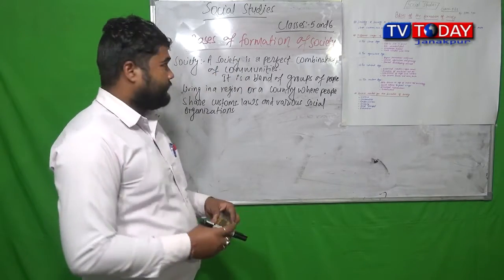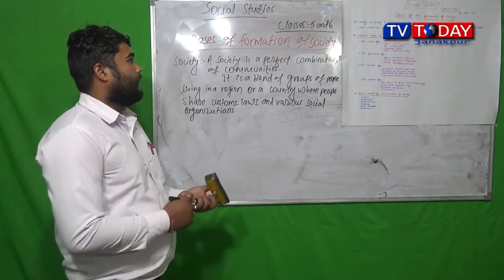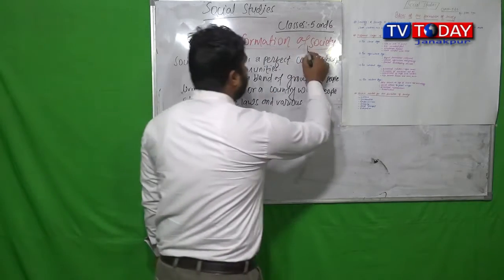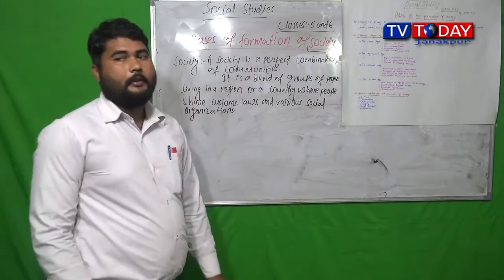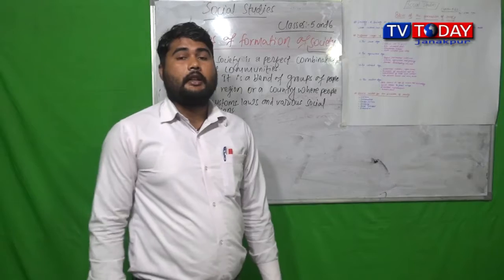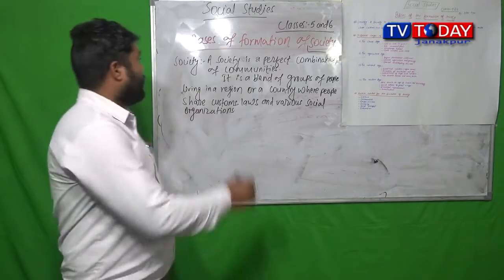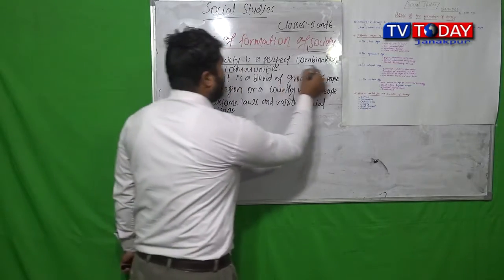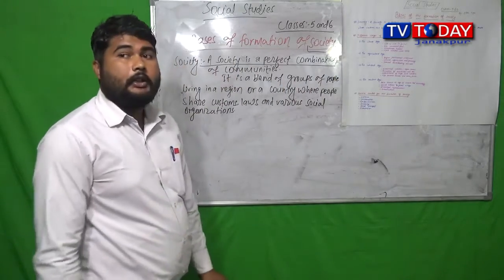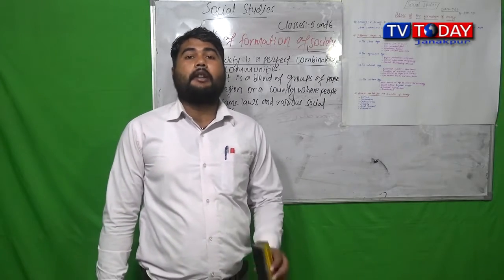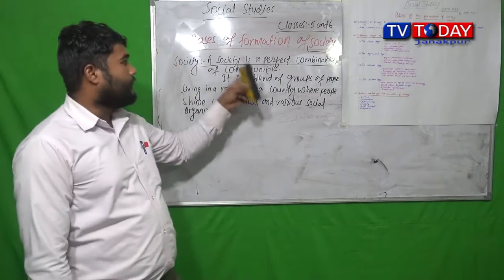Before going inside the topic, let's first know what society means. Society is a perfect combination of communities.